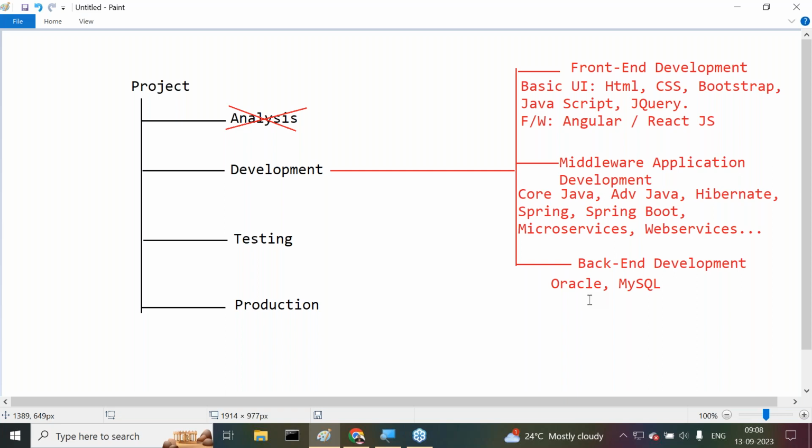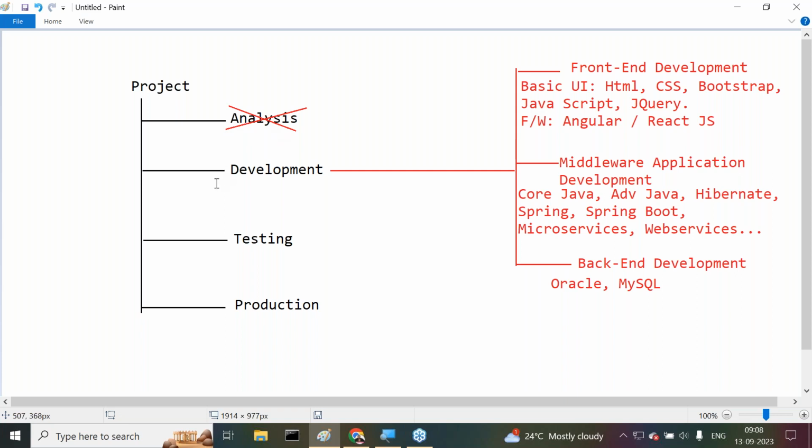At the end, you can understand the conclusion. That's why I'm giving the total content here at present. Try to recognize this: analysis is not in our hand. Just leave it, some other people will take care of it.